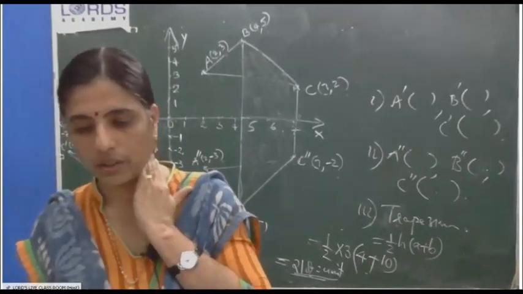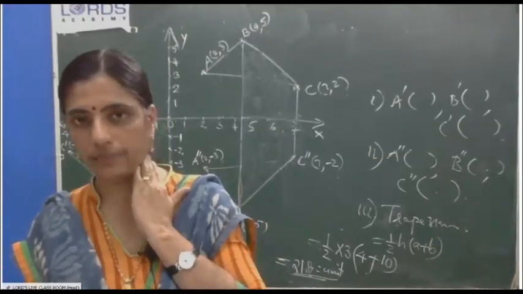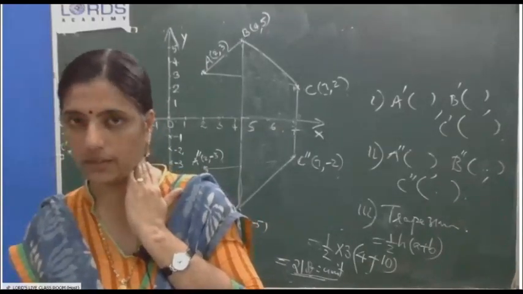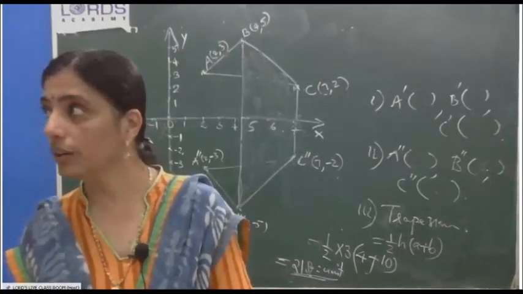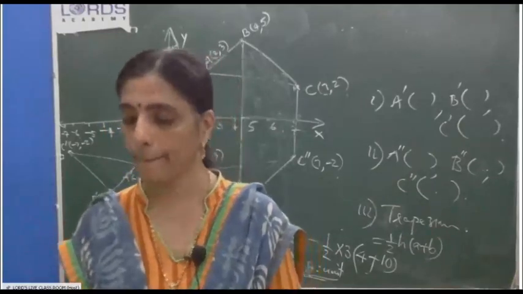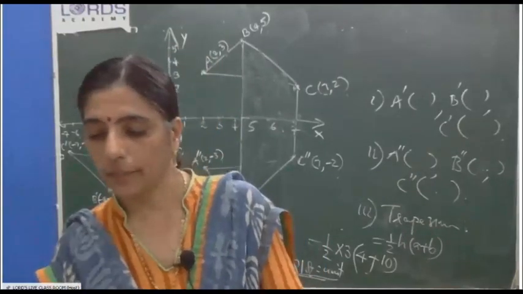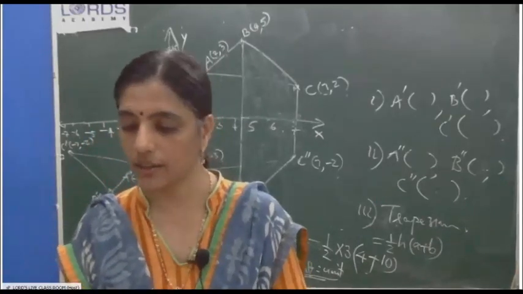Then, question number 8. We can read question number 8. Points A and B have coordinates (3, 4) and (0, 2) respectively. Find the image A dash of A under reflection in the x-axis.